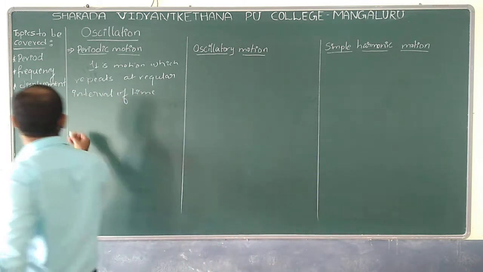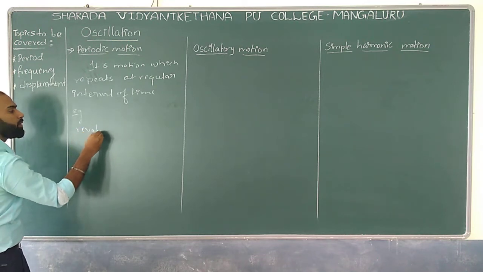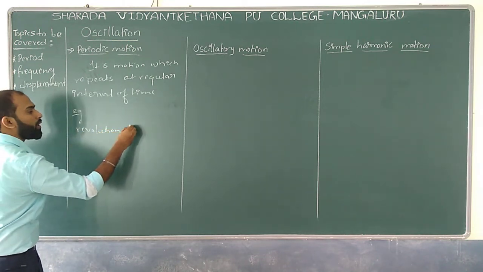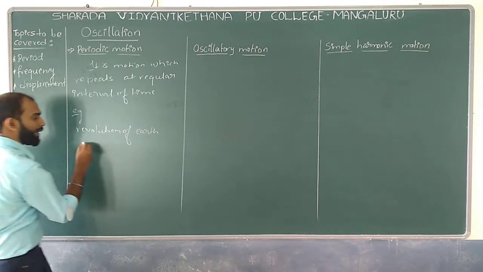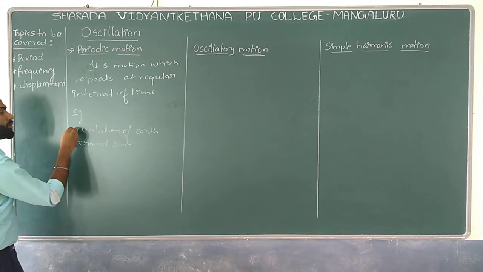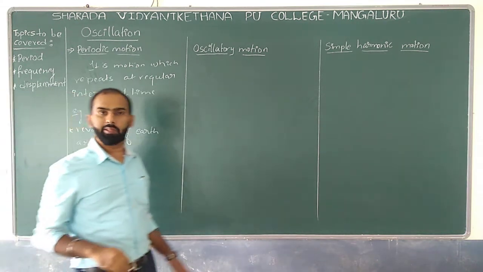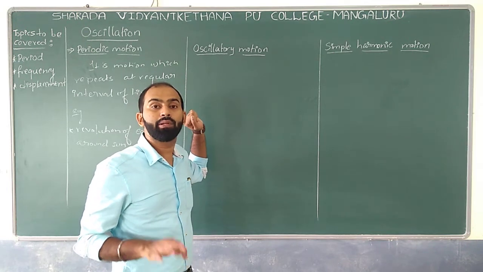So I can give examples like the revolution of earth around the sun.